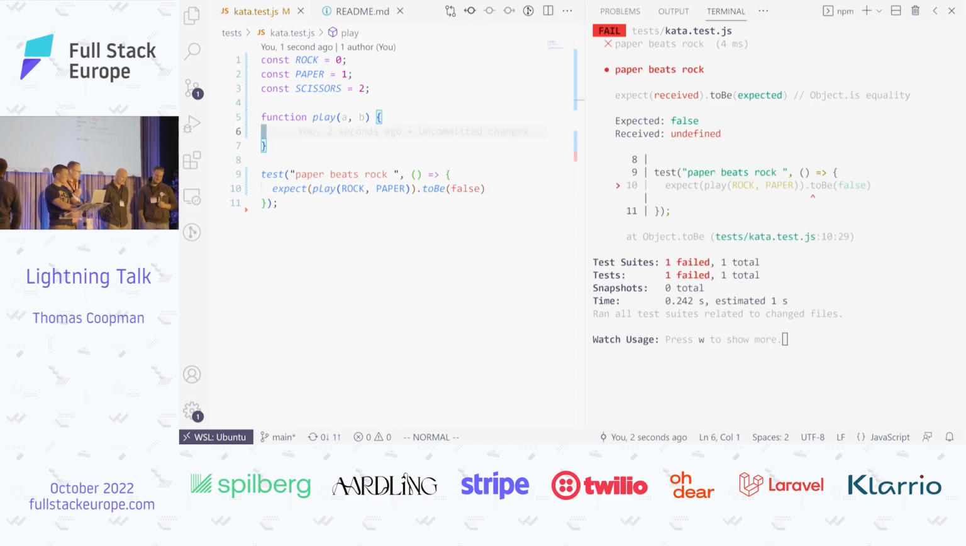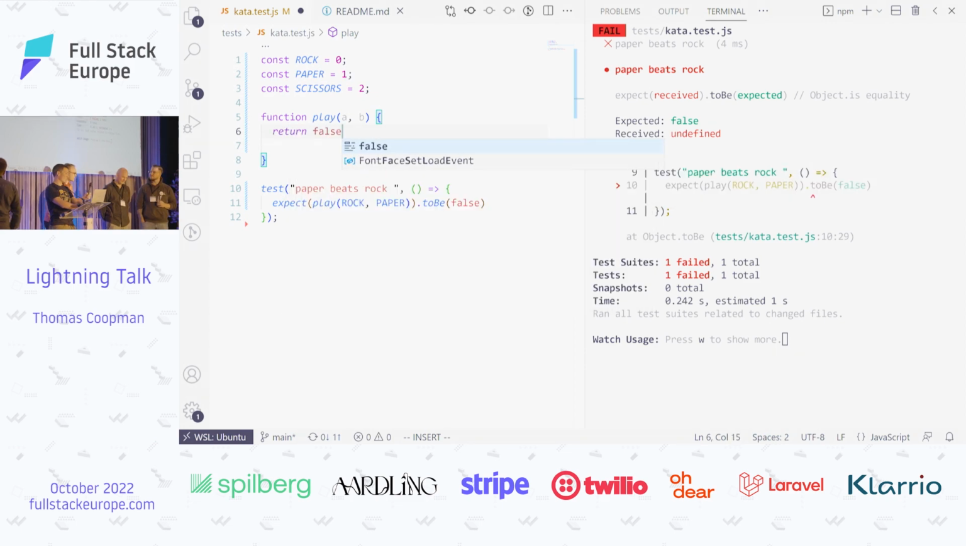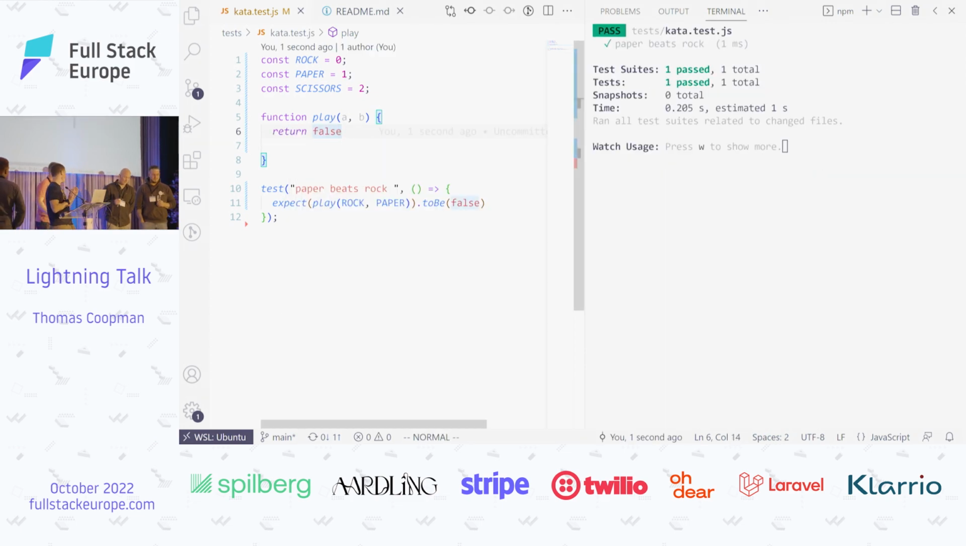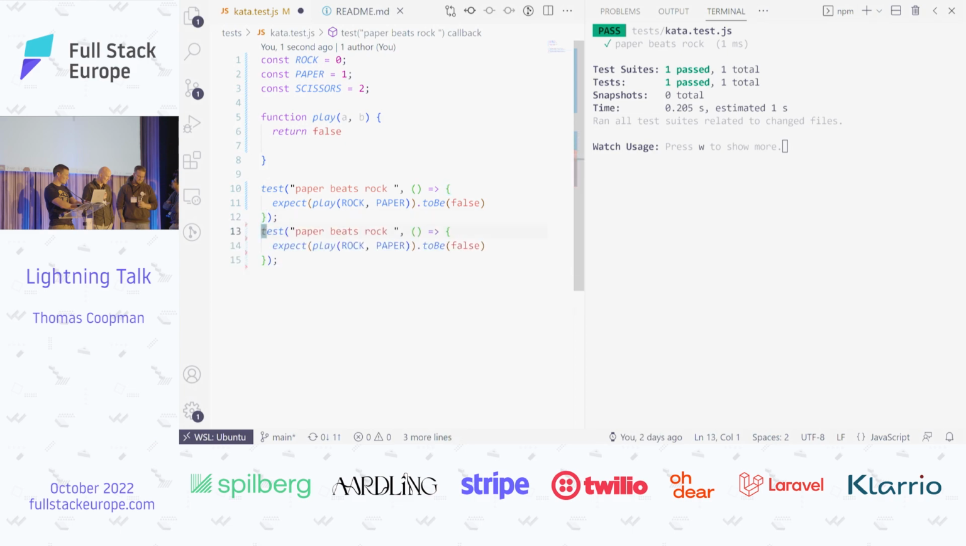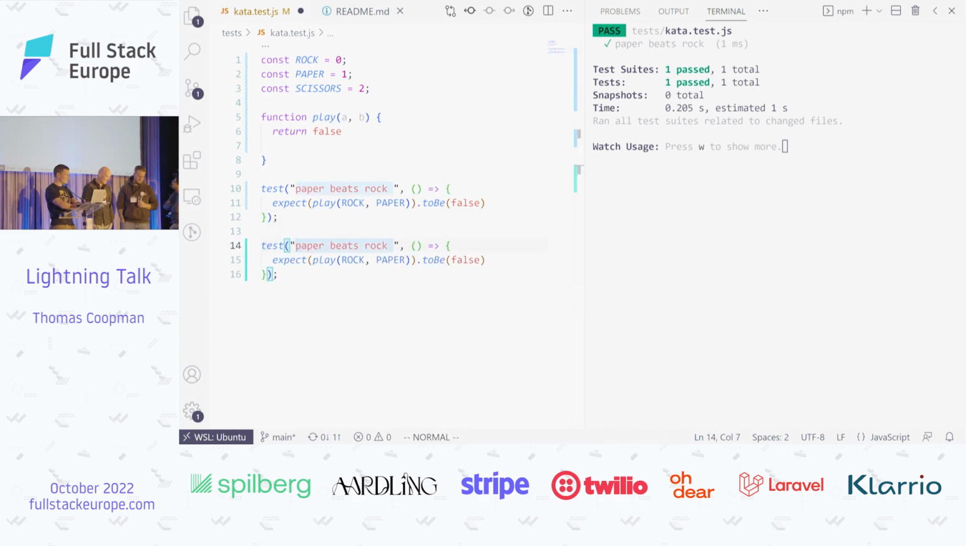Okay. And then in your function body, you can do whatever. Just return false. We're done. Yeah, you're done. So this is good. All right. So we're going to add another test case. Rock does not beat paper. Or wait, is that right?